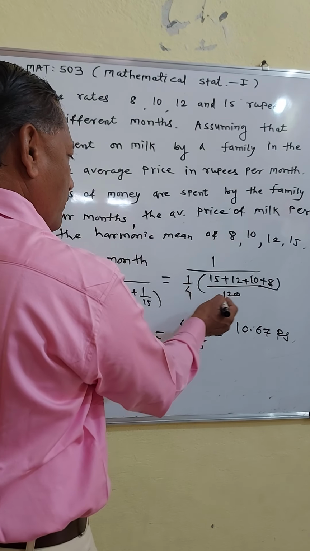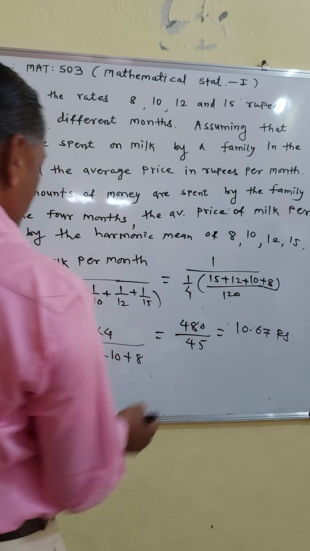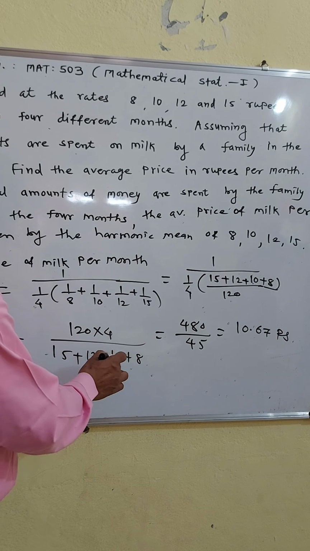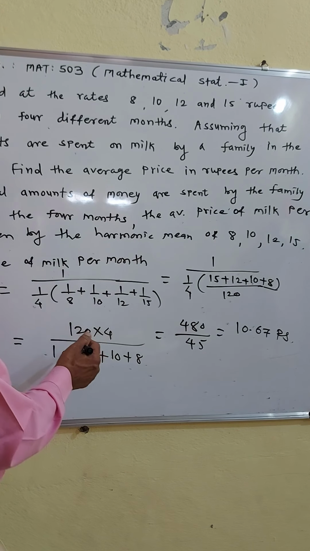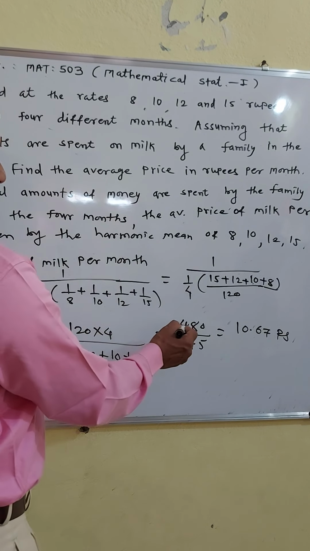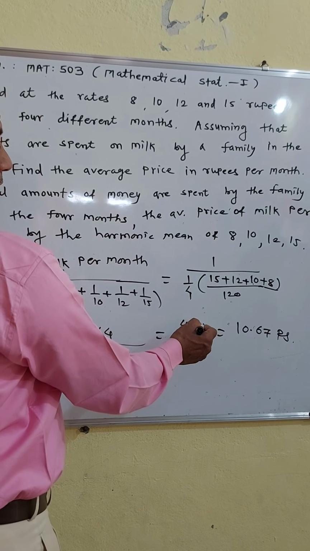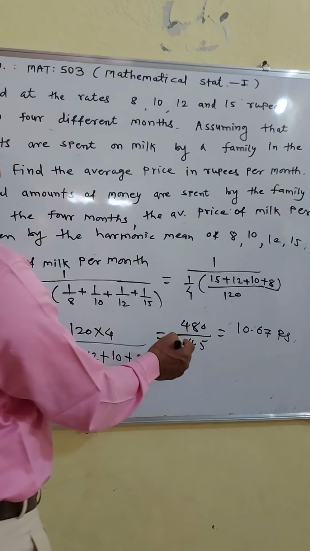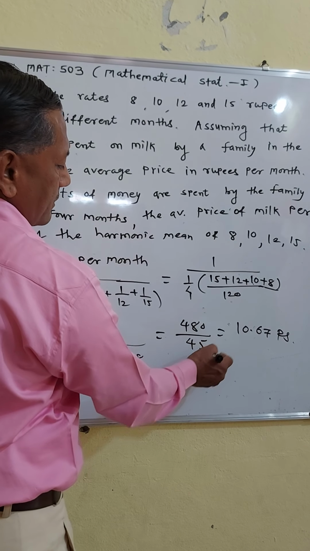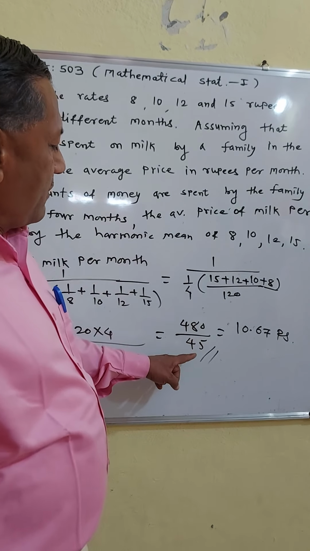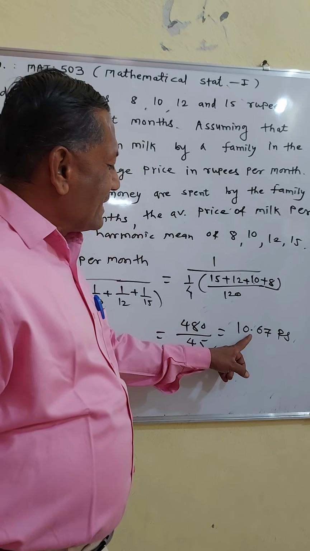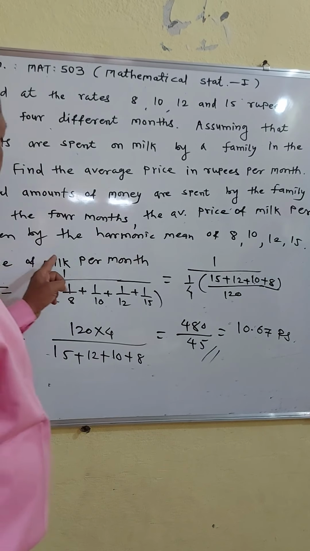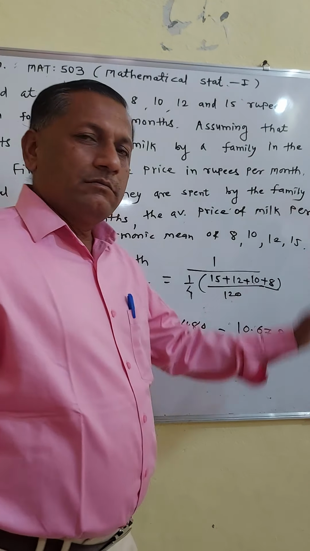So 120 into 4 upon 15 plus 12 plus 10 plus 8. 120 into 4 means 480 upon 15 plus 12 plus 10 plus 8, which is 45. So you divide 480 by 45 and you get 10.67 rupees. So this is the average price of milk per month.